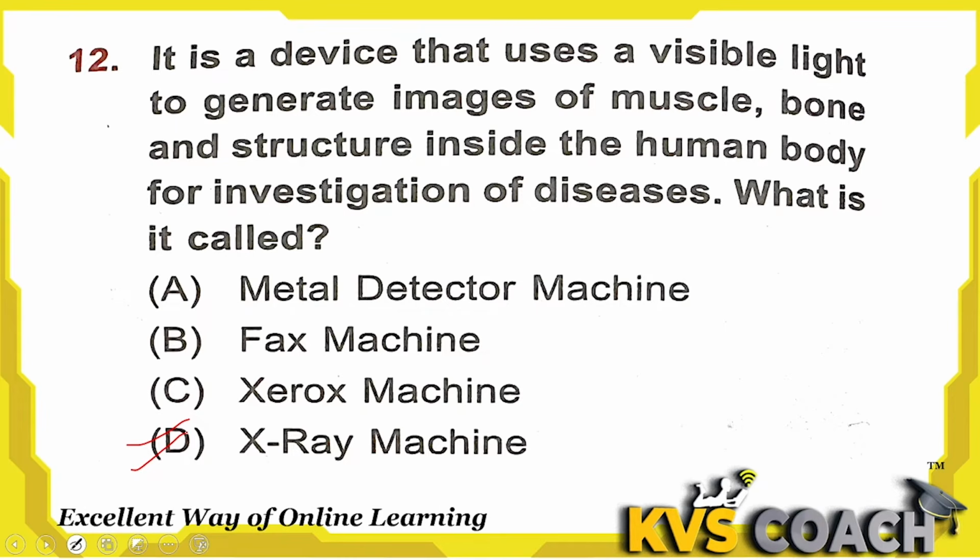We use the metal detector machine for safety purposes. B is fax machine. Fax machine is used to send and receive documents electrically. Third one is Xerox machine. We use this machine to copy documents or for carbon copy. So the right answer here is D, X-ray machine.